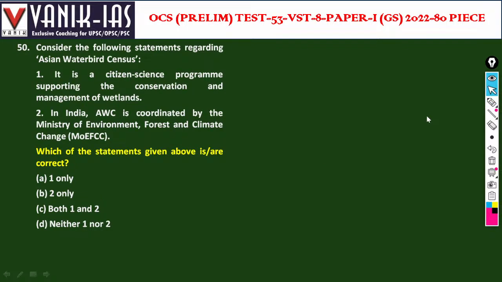Next question. Consider the following statements regarding Asian Waterbird Census. It is a citizen science program supporting the conservation and management of wetlands. In India, AWC is coordinated by the Ministry of Environment, Forest and Climate Change. Which of the following statements are correct?